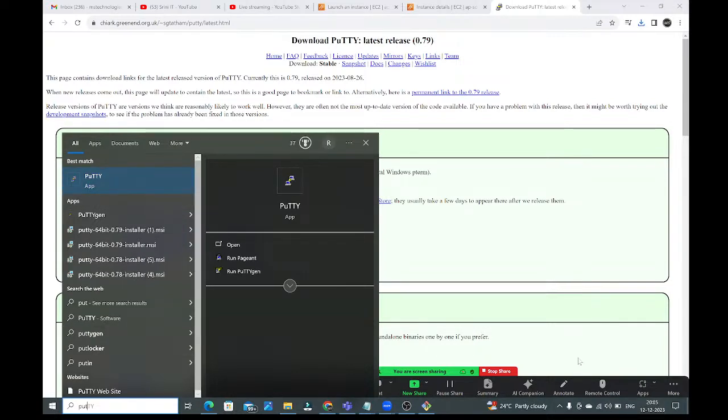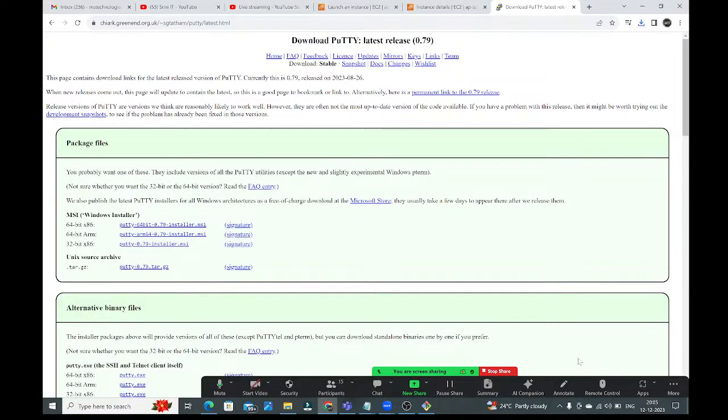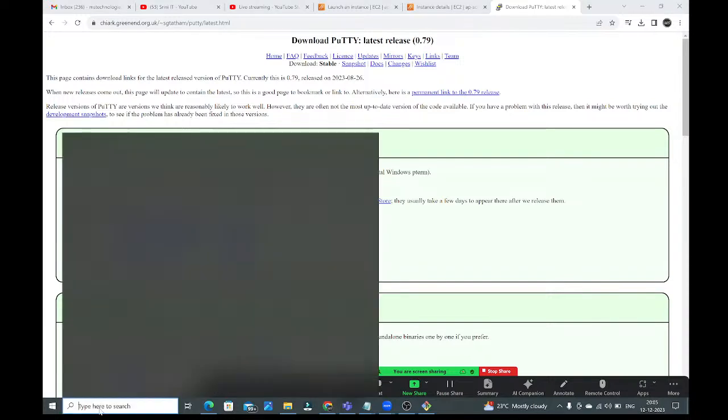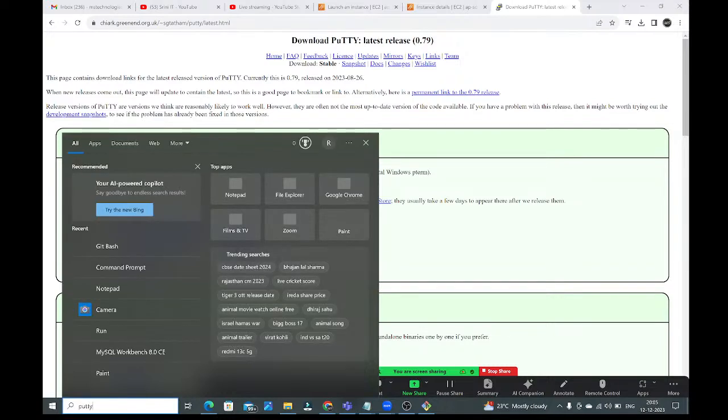Okay, guys, I already told you. If you want to connect to the Linux virtual machine using the PuTTY client, then what is required? A .ppk file is required. But what we have in our system is a .pem file. Then how will you create the .ppk file from the .pem file, guys? For that, go to here. Here, just type putty.